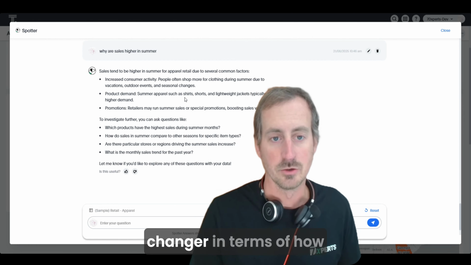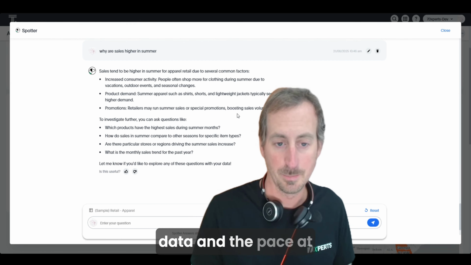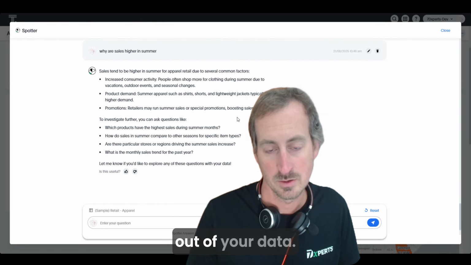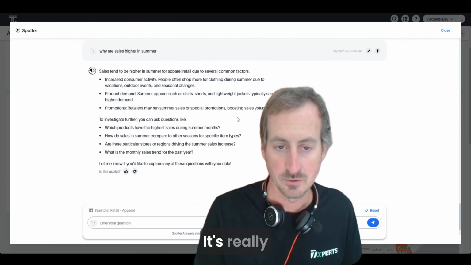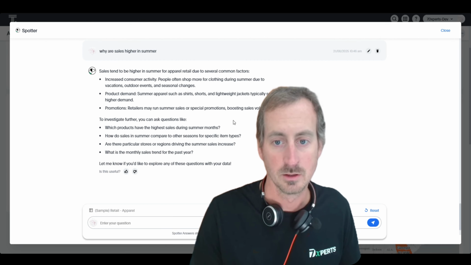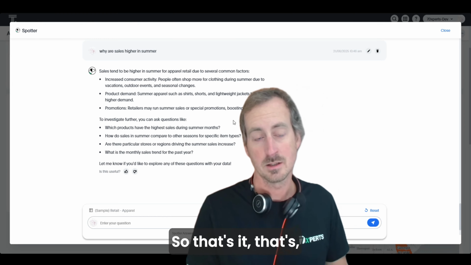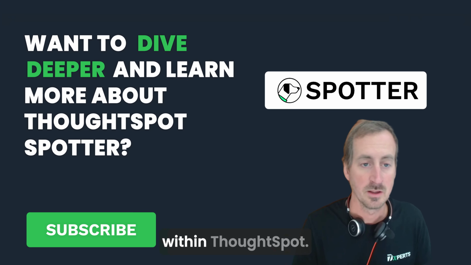So I think it is a game changer in terms of how you can interact with your data and the pace at which you can get the insights out of your data. It's really impressive technology. So that's it, that's the AI capabilities within ThoughtSpot.